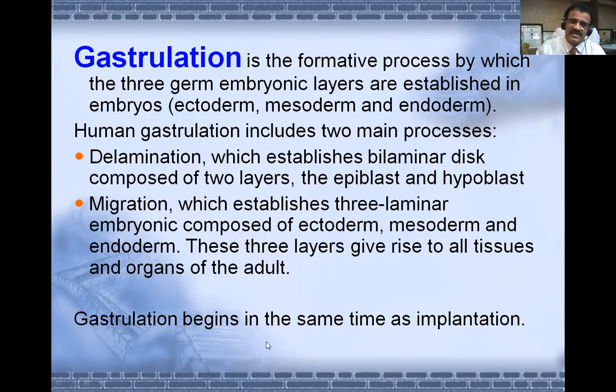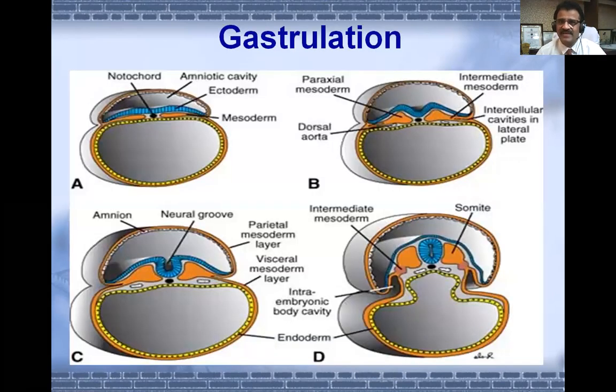Gastrulation begins at the same time as implantation. Here there are images showing gastrulation, the formation of three layers of the embryonic disc. A, B, C, D. In D, you can see all three layers have formed: endoderm, mesoderm here, and ectoderm.